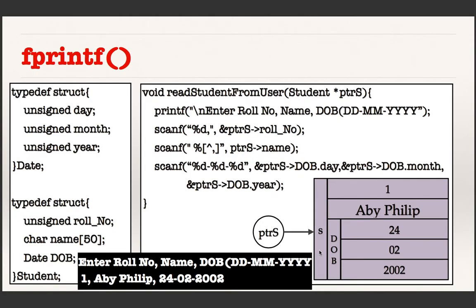Okay, so we have not discussed anything new in this function. This is what you already know. And if you missed anything, please look at it offline. Anyway, you have read the information about a student, and now it is in a structure variable.